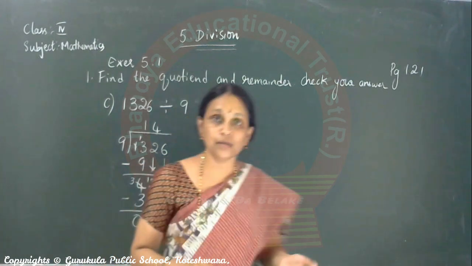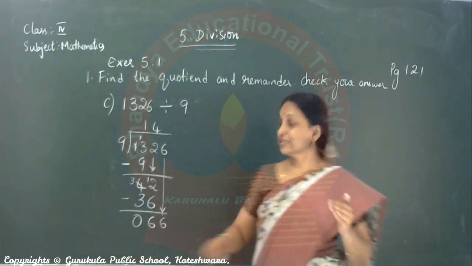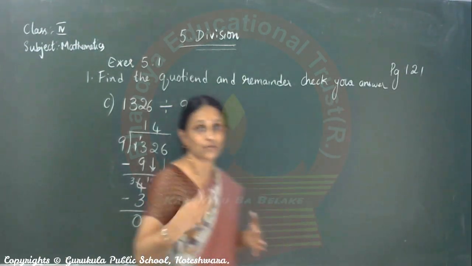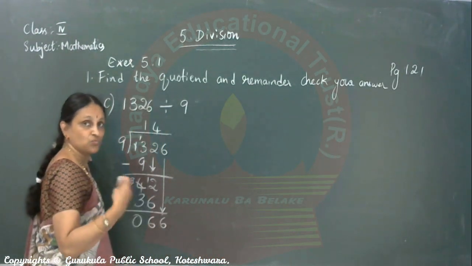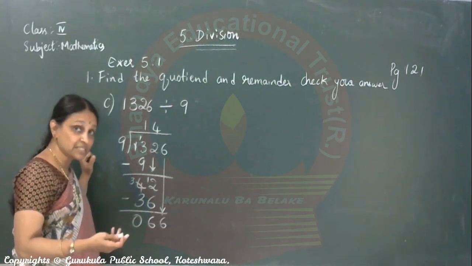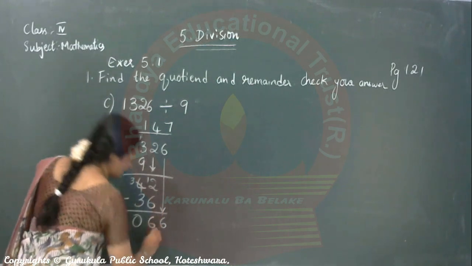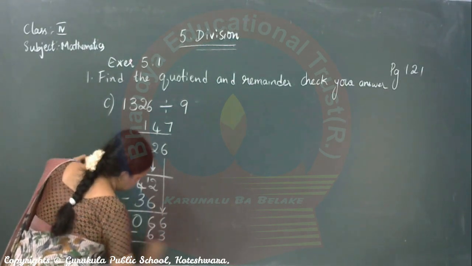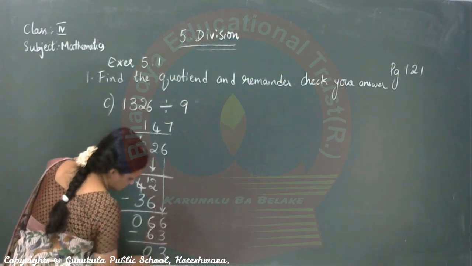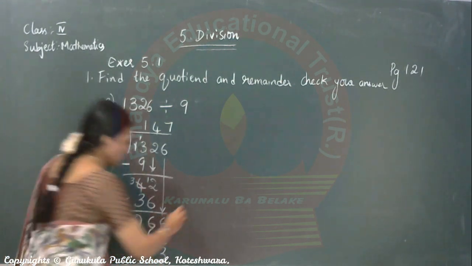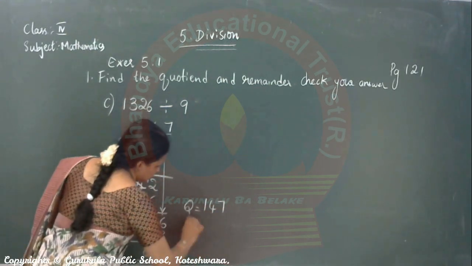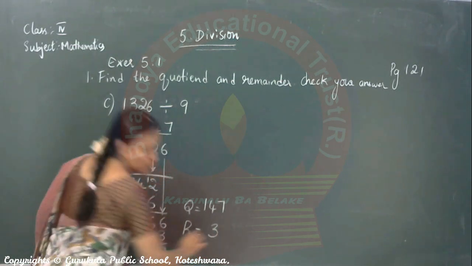Tell 9 ones are. Stop where you will get very near to 66. Yes. 9 ones are, 9 twos are, 3s are, 4s are, 5s are, 6s are, 7s are 63. So 6 minus 3 is 3. 6 minus 6 is 0. Yes. So quotient is 147. Remainder is 3. Don't forget to write this.